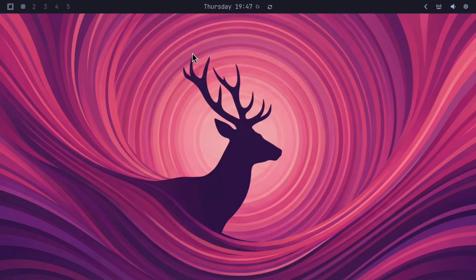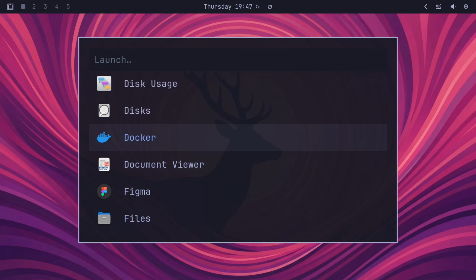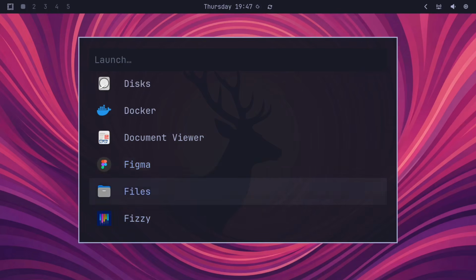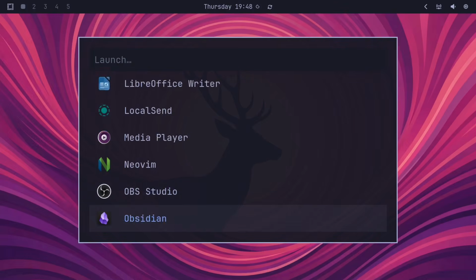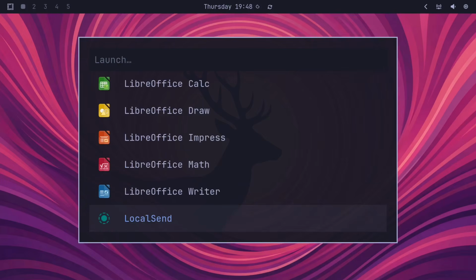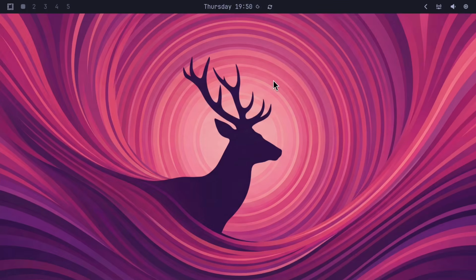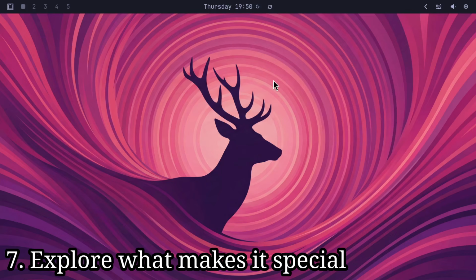But yeah, anyway, what other apps do we have? Okay, it has Discord, Docker. Yeah, I mean, this is developer oriented. I can see why they have Docker, Figma, same thing. And a bunch of Google services, Kdenlive, my goat. And the LibreOffice suite, of course, this is extremely reasonable to have. But yeah, I think in conclusion for explore what makes it special, this operating system does definitely have a lot of things that are special about it.